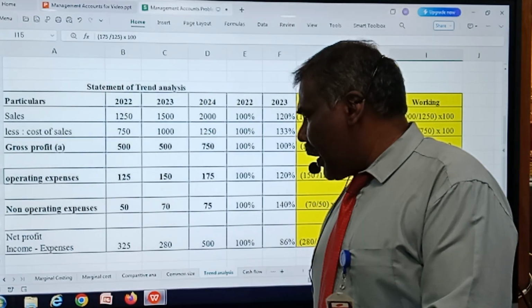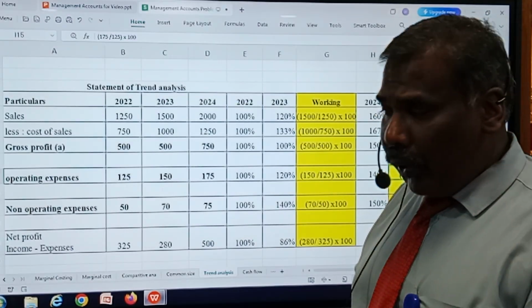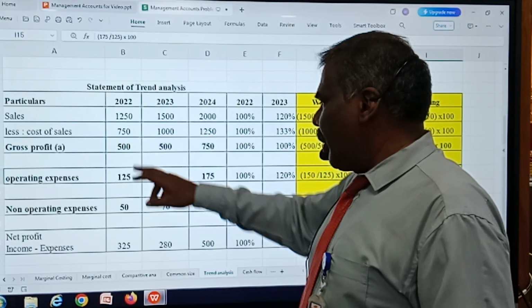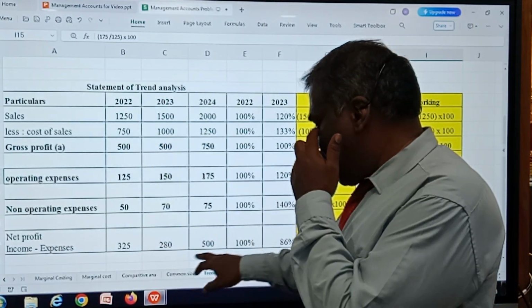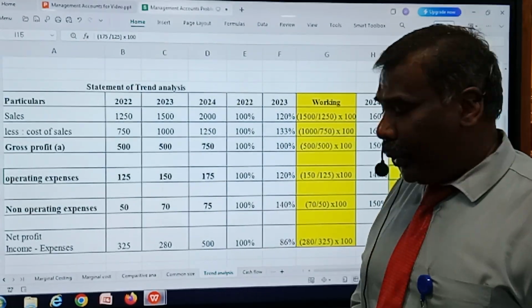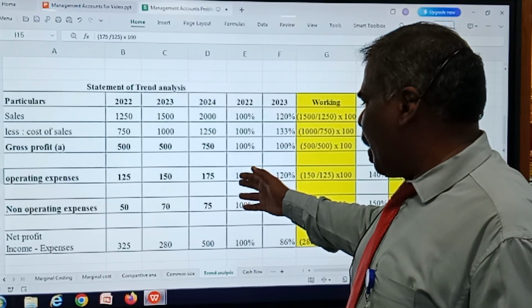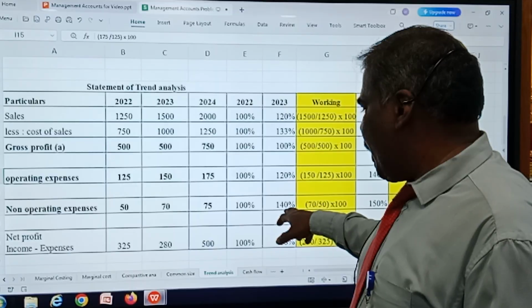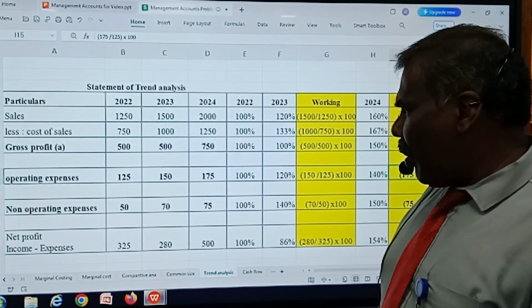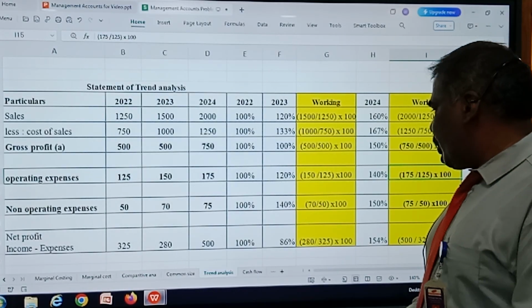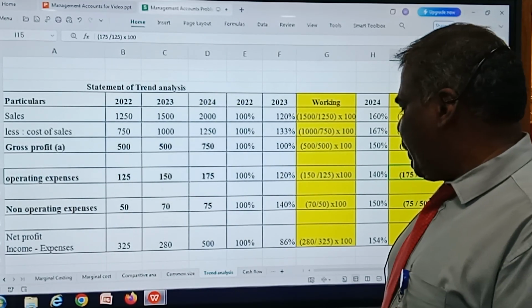This trend analysis helps us to analyze where we are lagging, whether the profit is increasing or decreasing. Gross profit reveals that there is no growth in the profit, whereas net profit reveals that there is a decrease in the percentage of net profit. That is, it shows that there is an increase in expenses when comparing the year 2022 to 23, mainly an increase in non-operating expenses. While comparing 2024, it shows growth in the gross profit as well as the net profit. This shows the overall growth in the profit.